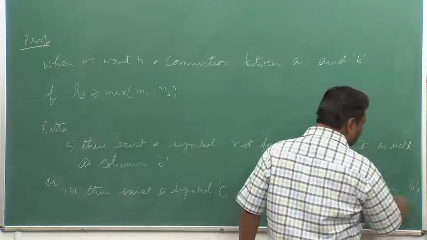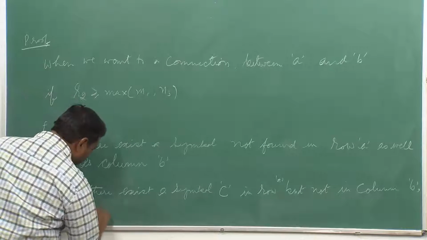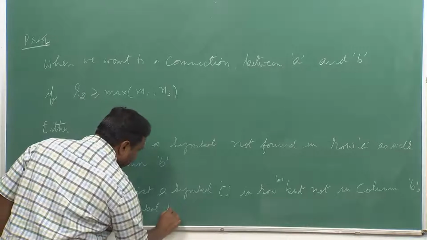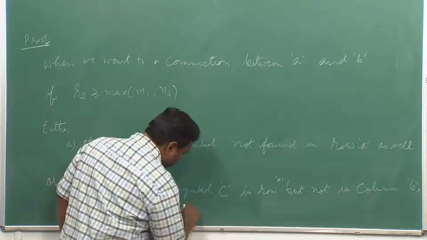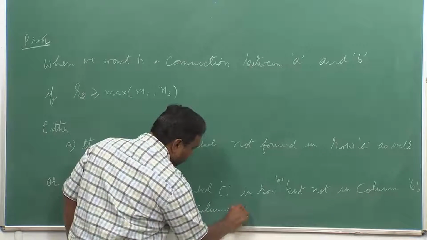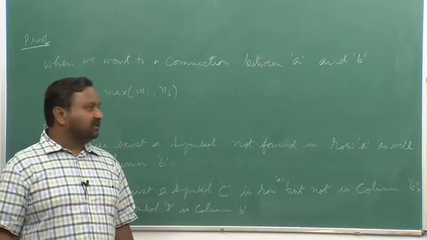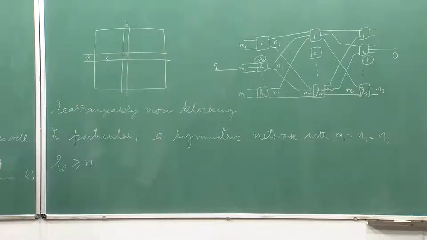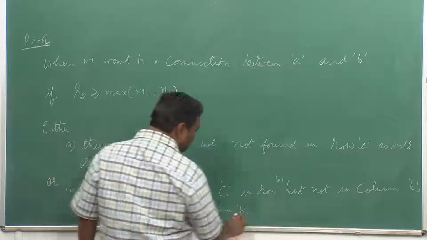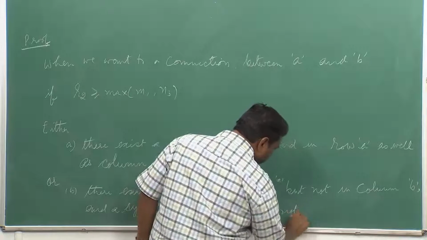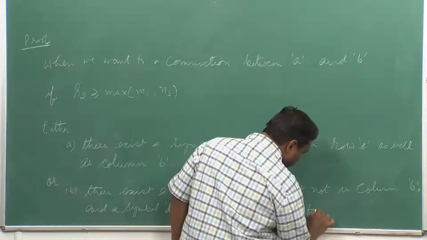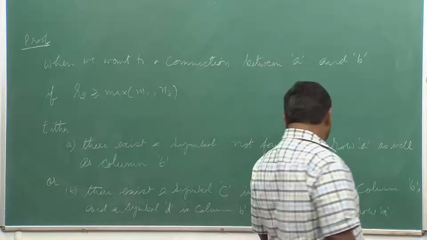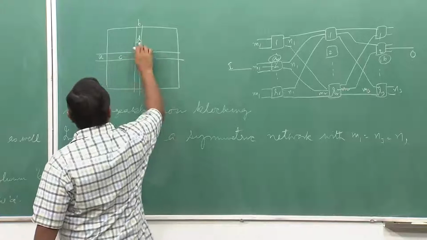Also, not only this will be happening, you should also find a symbol D. So, you will find a symbol C which is there in row A, but it is not in column B, and you will also find a symbol D which is in column B, but not found in row A. So, C and D, the pair will be existing.